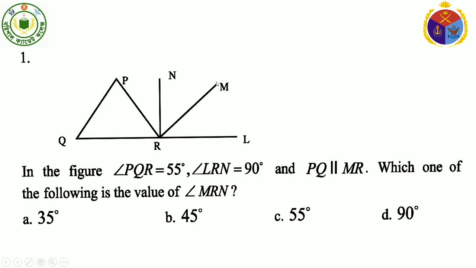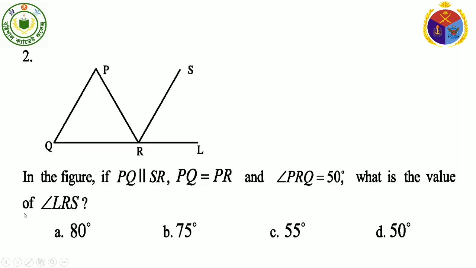Therefore, angle MRN plus 55 degrees equals 90 degrees. Therefore, angle MRN equals 90 degrees minus 55 degrees, that is 35 degrees. So our required answer is option A, 35 degrees.